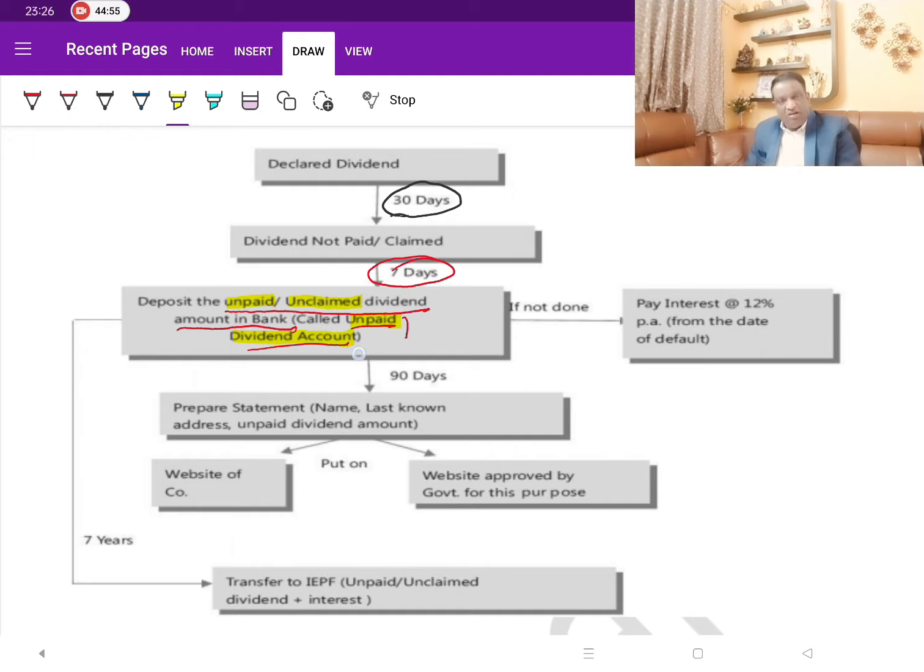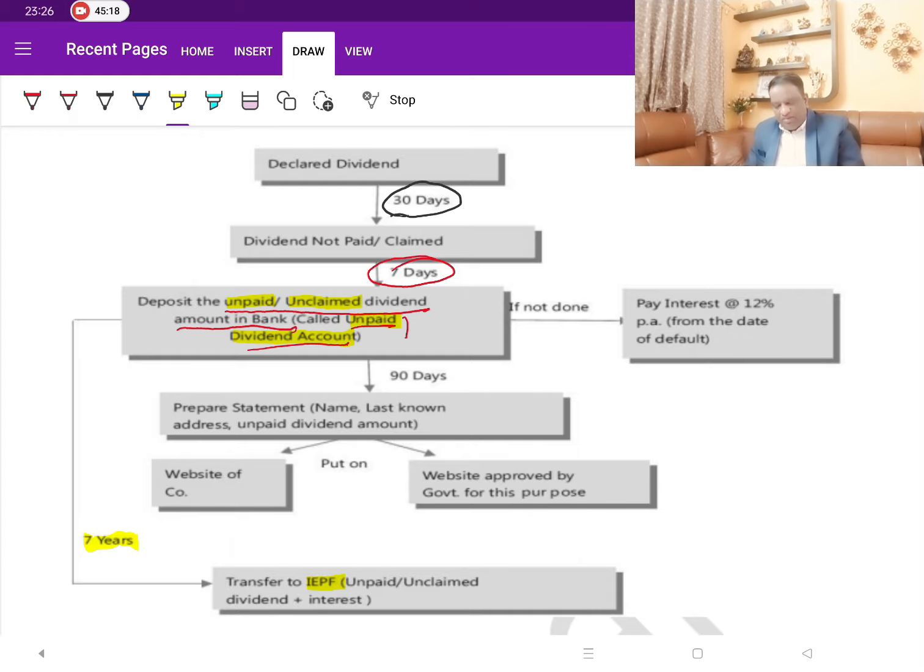But where from are they moving it? From the separate bank account, they are moving it to the unpaid dividend account. Within what time? 7 days after the expiry of 30 days. Then what happens? In this account, the money will lie for 7 years. And after 7 years, the money will get transferred to the IEPF account. So this is the flow.